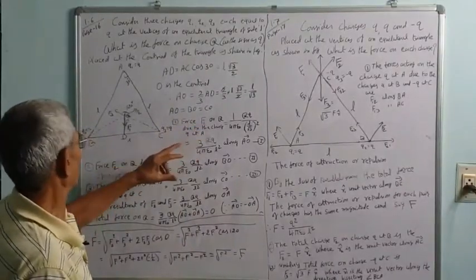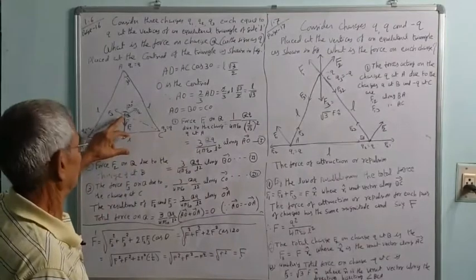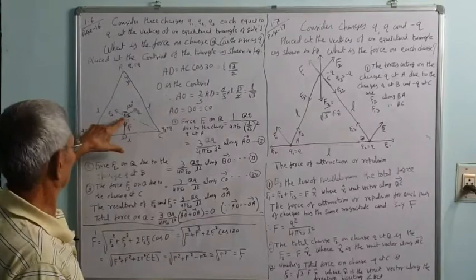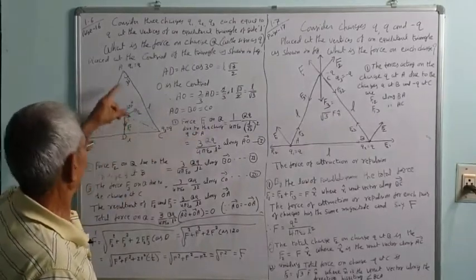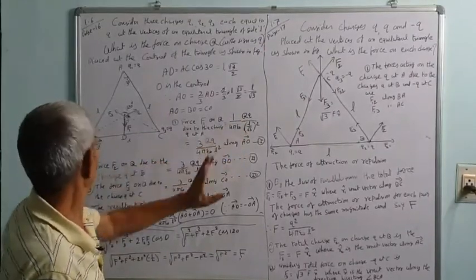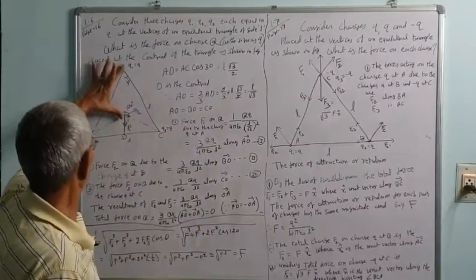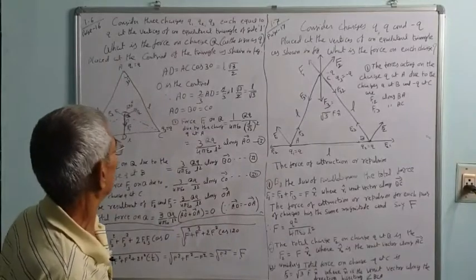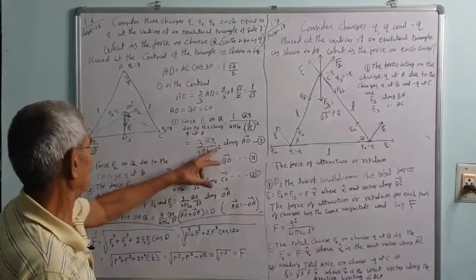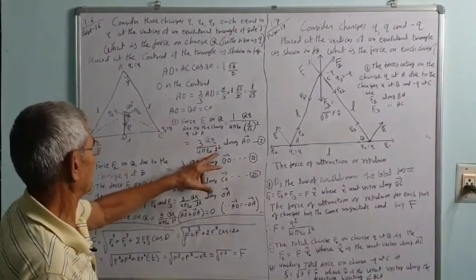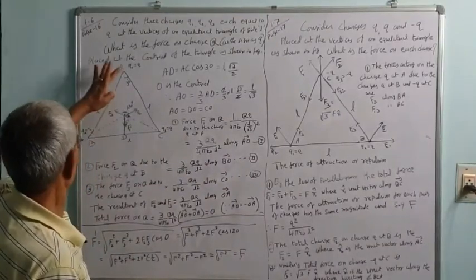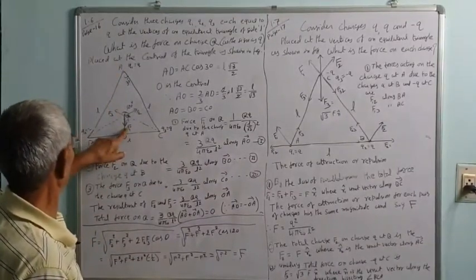The force F1 on Q due to the charge Q at A is equal to 1 upon 4 pi epsilon 0 times Q Q upon the distance AO squared, that is (L upon root 3) squared. That is equal to 3 Q Q upon 4 pi epsilon 0 L square along AO. This acts along this line. This is F1.